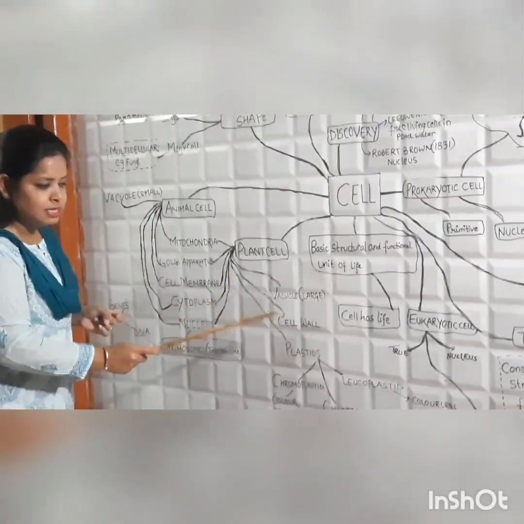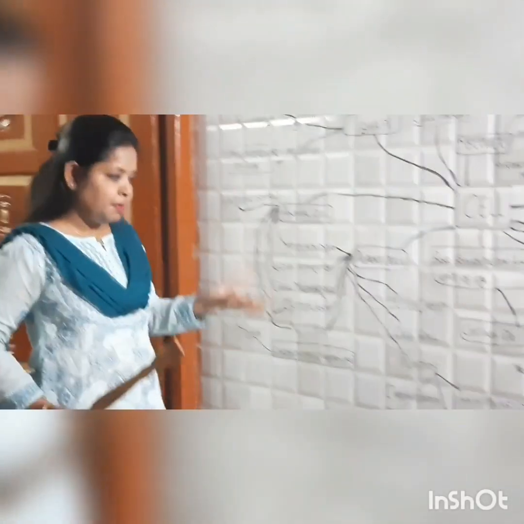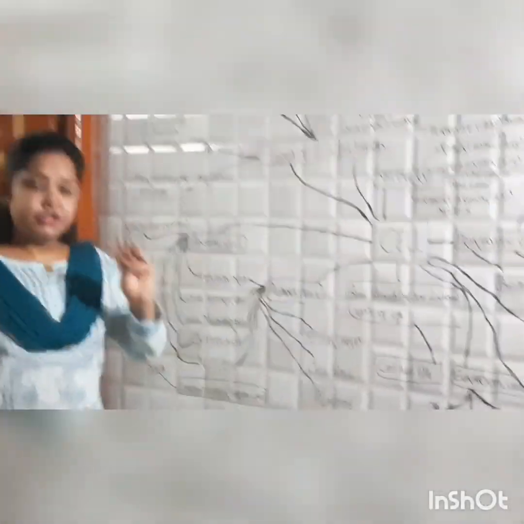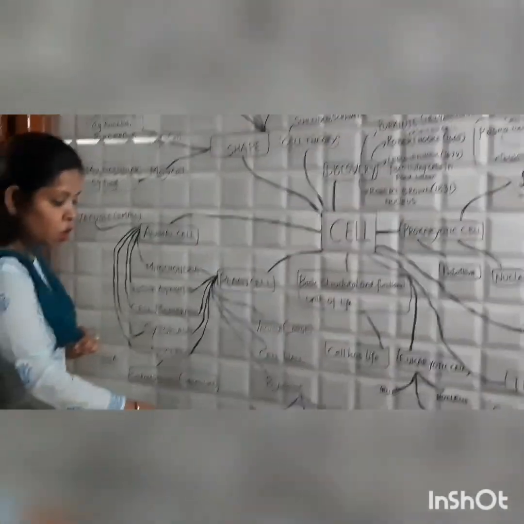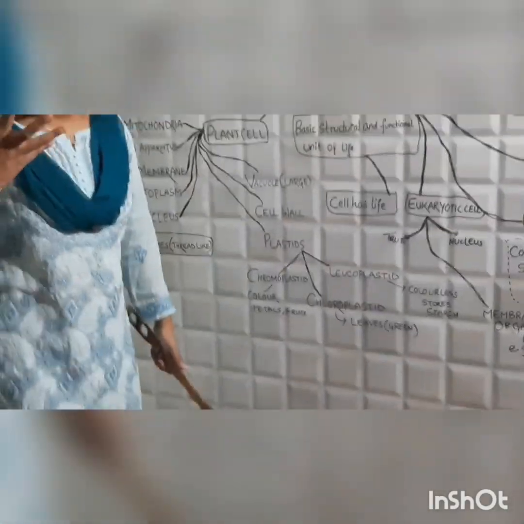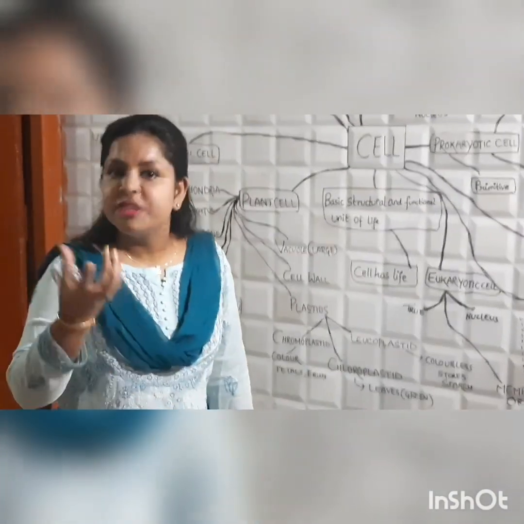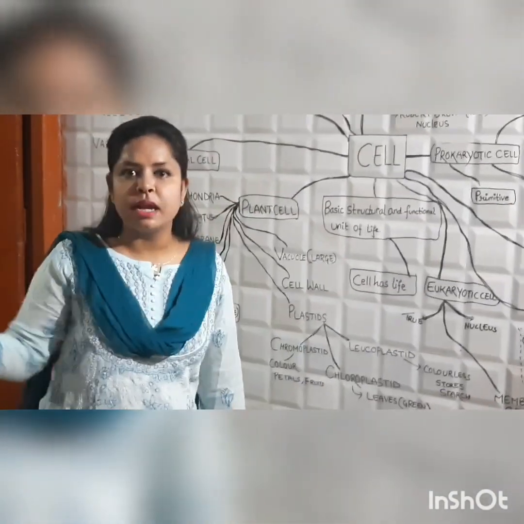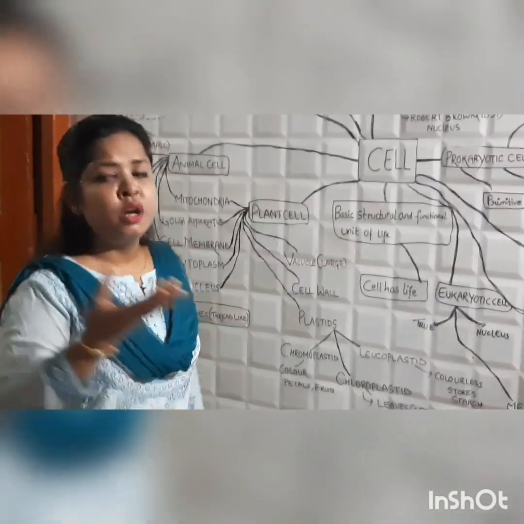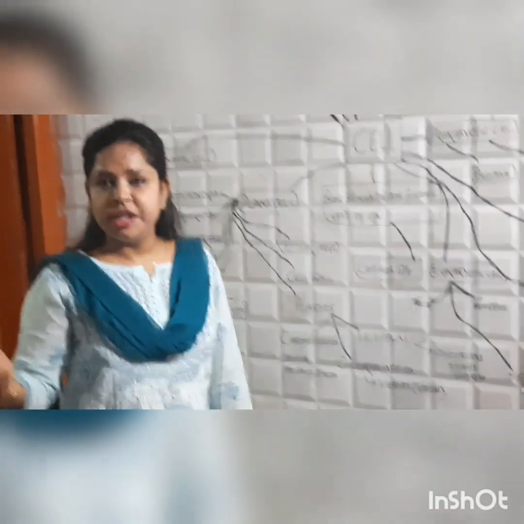Only in plant cell, vacuole is large. Only in plant cell, the cell wall is present and the plastids are present. Now, what is plastid? Plastid is also a membrane-bound organelle, and these are of three types: chromoplastid, chloroplastid, leucoplastid. Chromoplastid imparts color to the petals of the flower. You see beautiful flowers, marigold and hibiscus, with beautiful colors, red and orange.